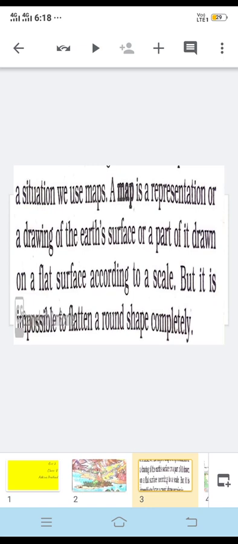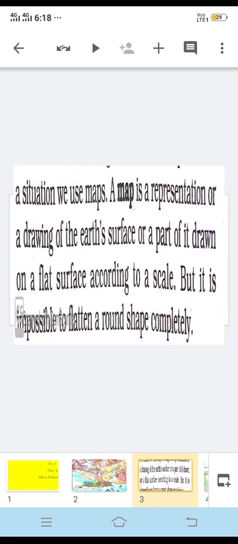So then the question arises: from how much time has man been using the maps? So in the previous year you have already learned that man was using maps from almost 5,000 years back, though the purposes of maps at that time were different.